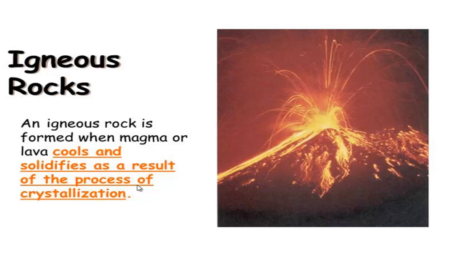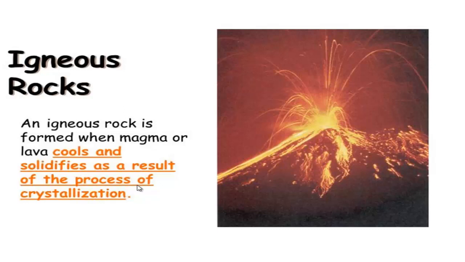Magma is actually molten minerals. Previously, the temperature of this earth was not suitable like today's. Previously, this temperature was so hot that all things present in this universe were in a molten or liquid state.